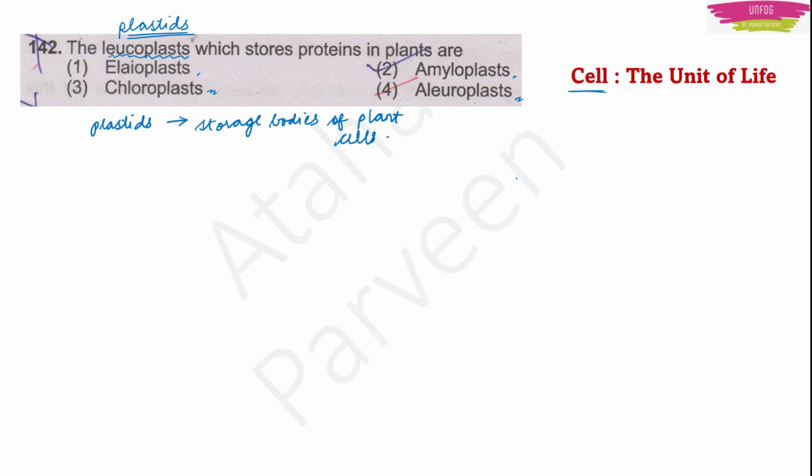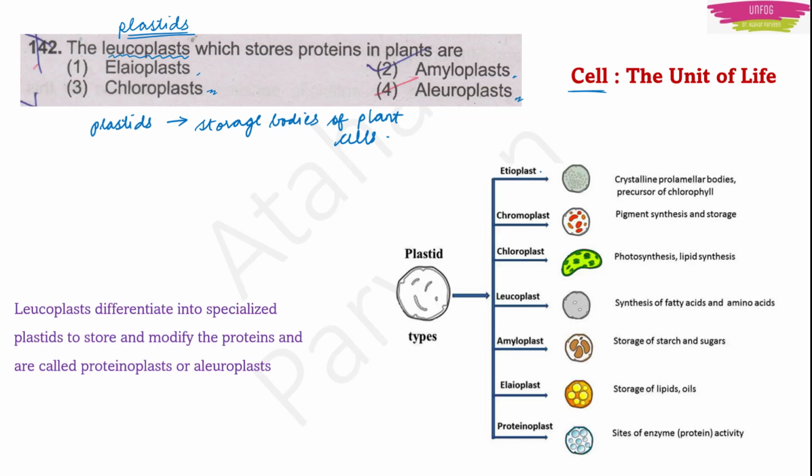So there are different types of plastids we have, like etioplasts, chromoplast, chloroplast, leucoplast, amyloplast, eleoplast and proteinoplast. So you'll have to learn all these different types of plastids and what all they are storing. But he is asking the plastid which stores the proteins.